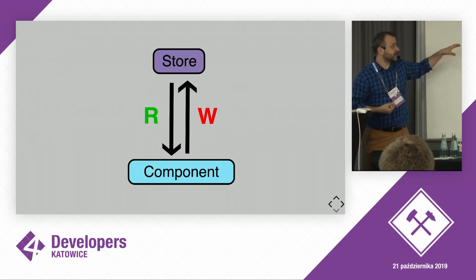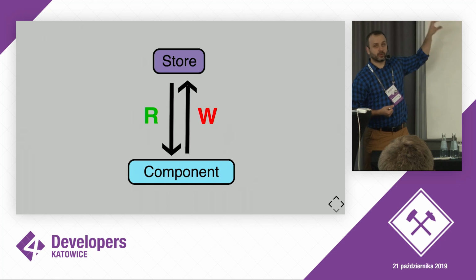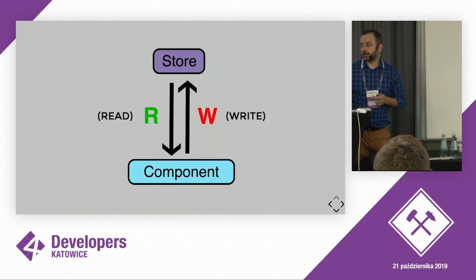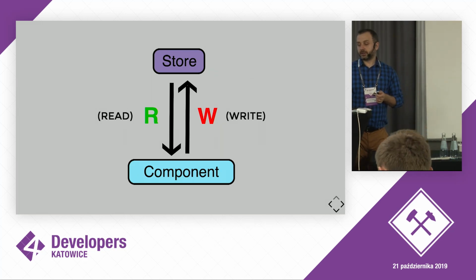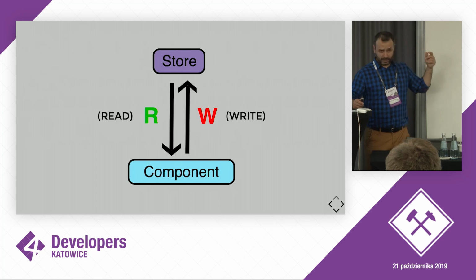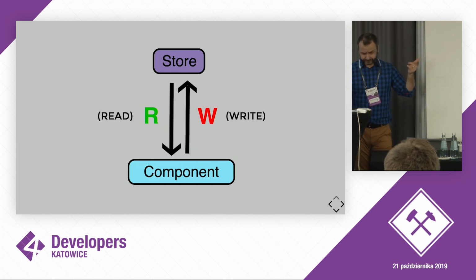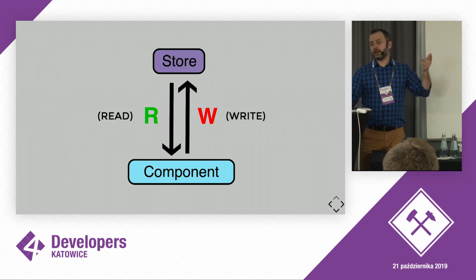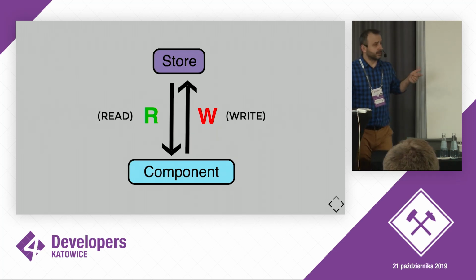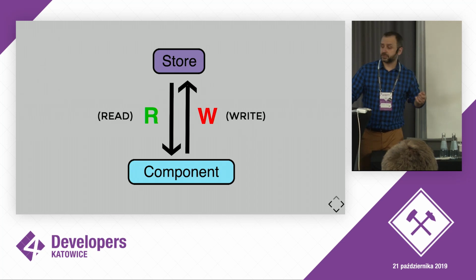So a very simple idea is that a store, instead of being, let's say, passive data storage, will start to notify. And here I introduced two arrows. One is R, the green one for read. The second one is W for write. But basically in both Redux, NGRX, and other implementations of Redux, R is the subscription, and W, write, is the dispatch.